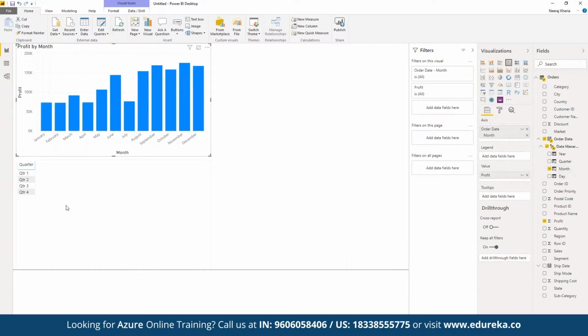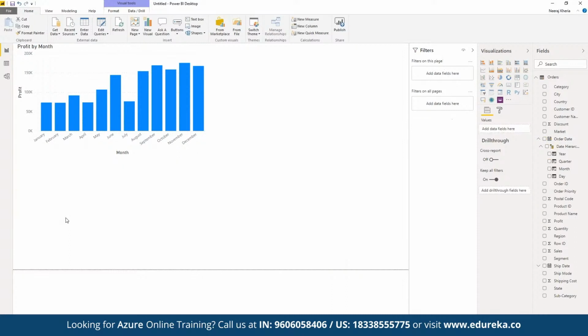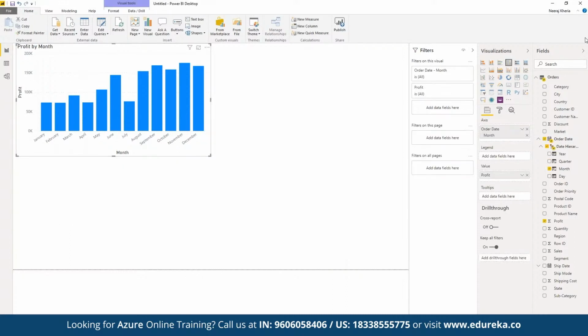But here we want to make sure, just to avoid confusion, we can remove this. Now here we can choose this table and we want to display the variation in terms of year. But again, here we also want to display in the legends the multiple quarter data set as well. For example, we want to display the year-wise data set, but we want to make sure that we are segregating them based on the year-wise performance.